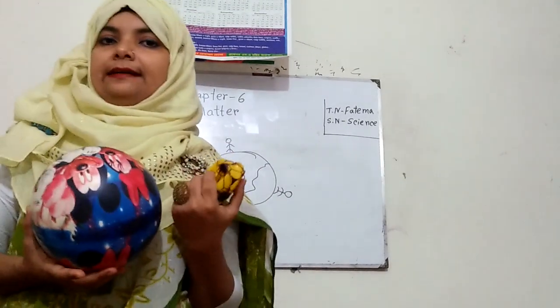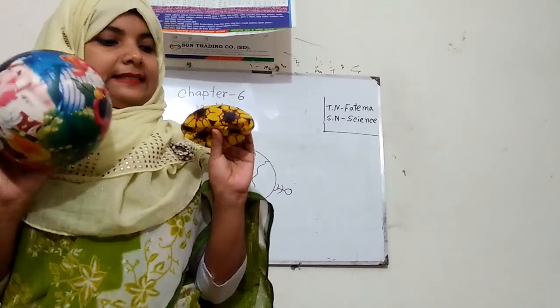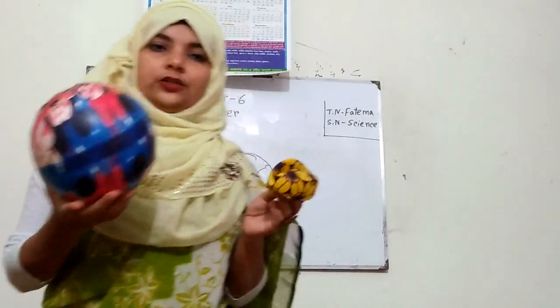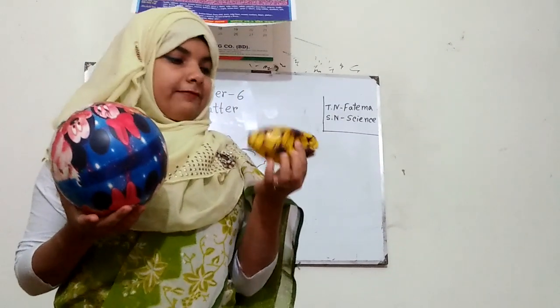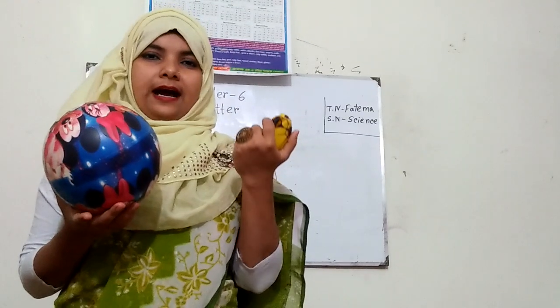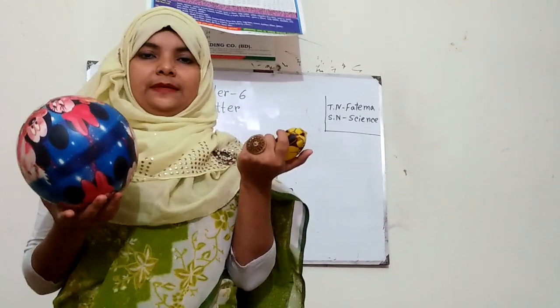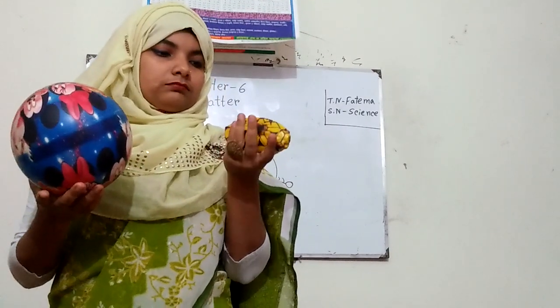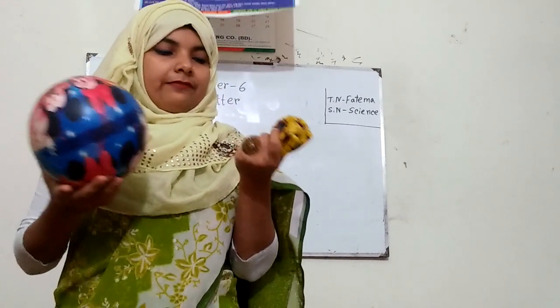The first property is that air takes up space. By seeing, I think you have already understood that. Look, here is the deflated ball. In this ball, there is no air, that's why it has no shape, isn't it? I can smash it, I can give it a different shape.